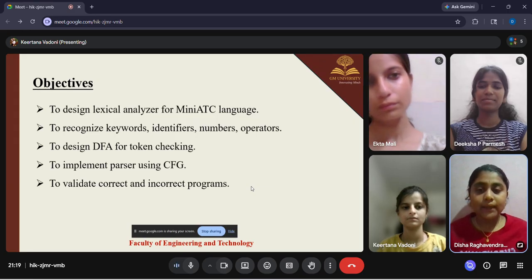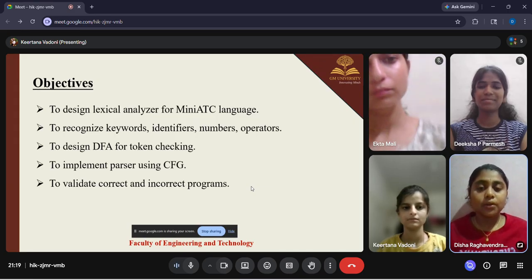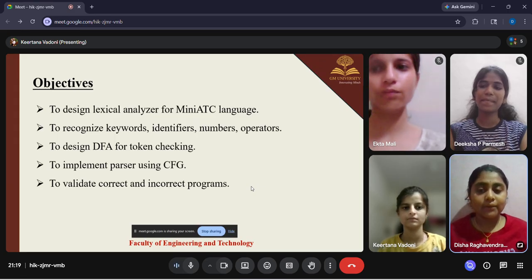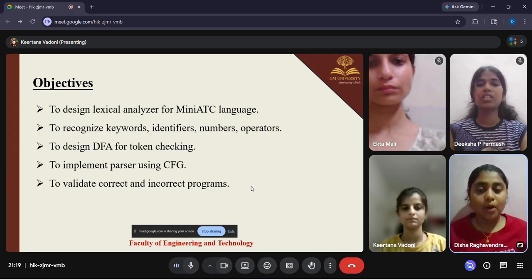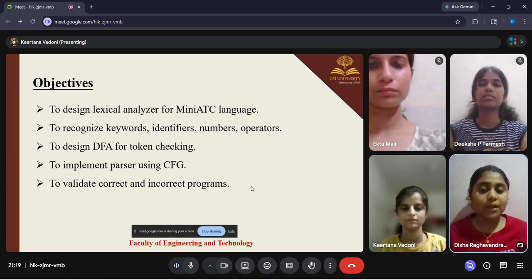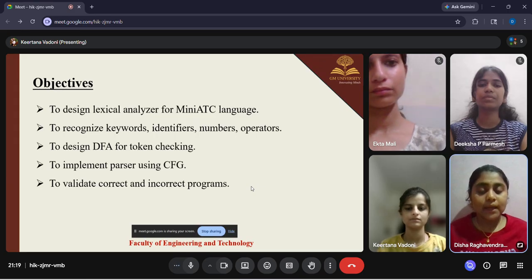Then we design a DFA for token checking to check whether it is valid or invalid. Then we implement a parser using the CFG. CFG stands for context free grammar. Next we validate whether our programs are correct or incorrect. Next slide.